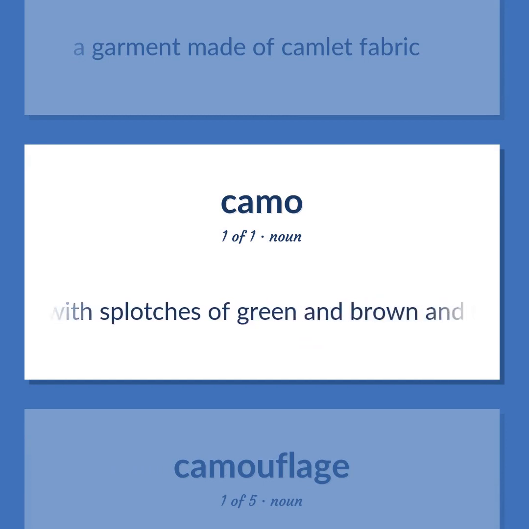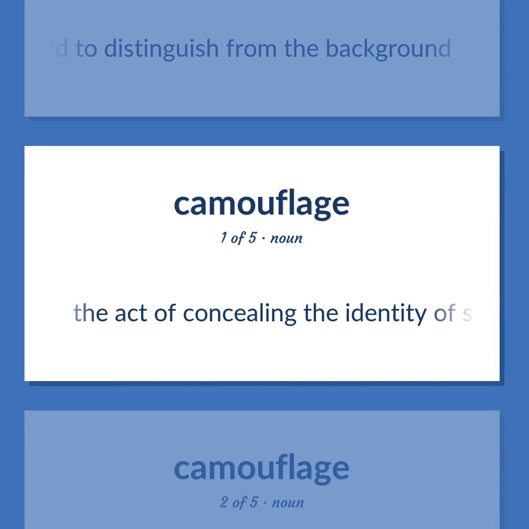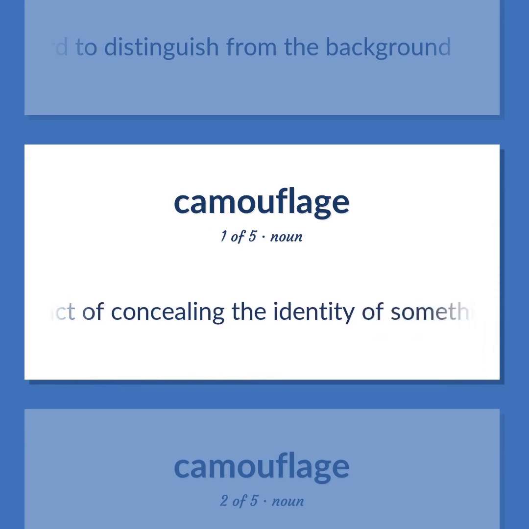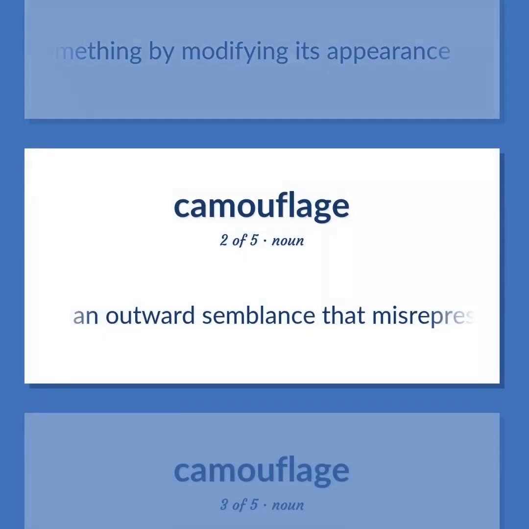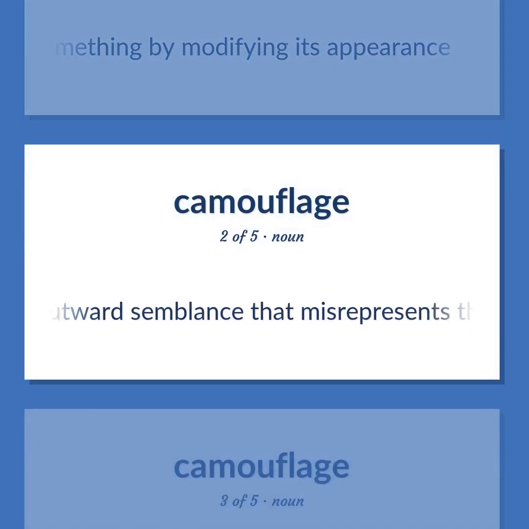Camouflage: fabric dyed with splotches of green and brown and black and tan, intended to make the wearer of a garment made of this fabric hard to distinguish from the background. The act of concealing the identity of something by modifying its appearance. An outward semblance that misrepresents the true nature of something.